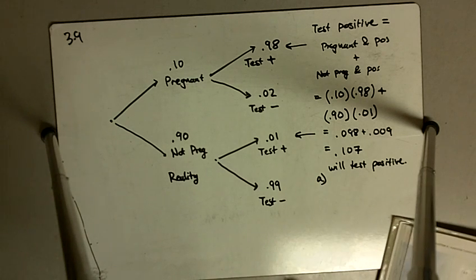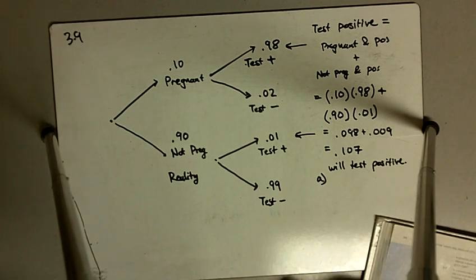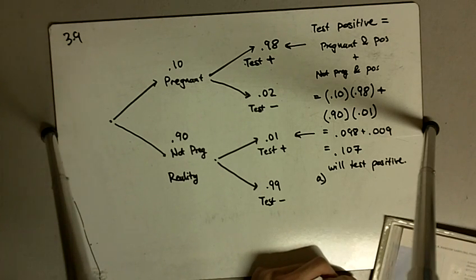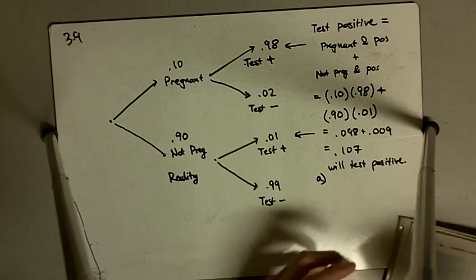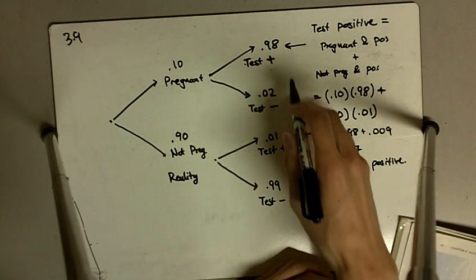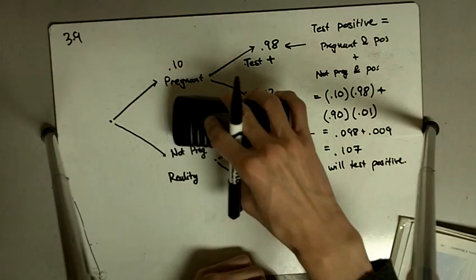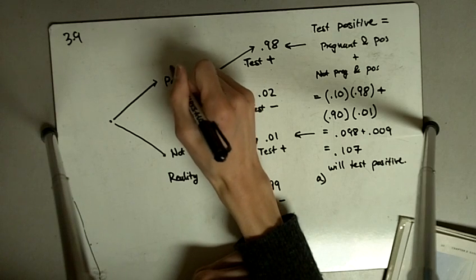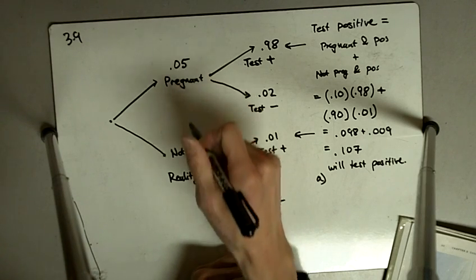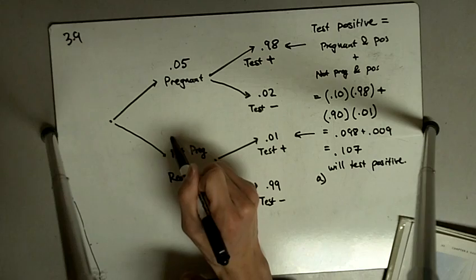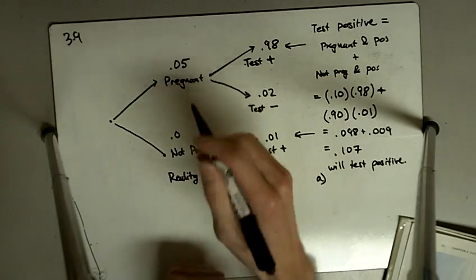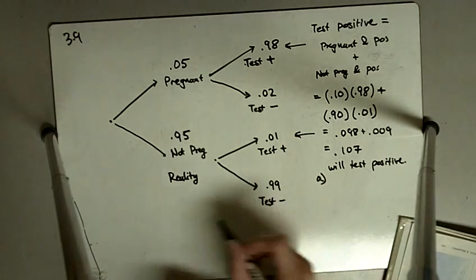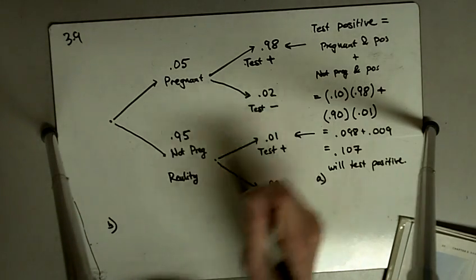Part B asks the same question, except that in this case, out of the 1,000 women, only 50 of them are truly pregnant. 50 of them are really pregnant. So the probabilities of testing positive and negative stay the same, except the probability of randomly selecting a pregnant woman or a not pregnant woman is different. Here, in this case, we only have 50, so 0.05, about 5%, and those who aren't pregnant will then be 0.95.